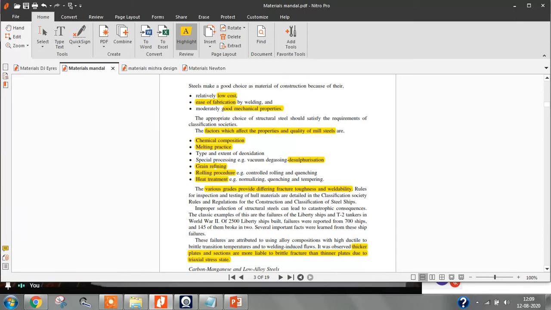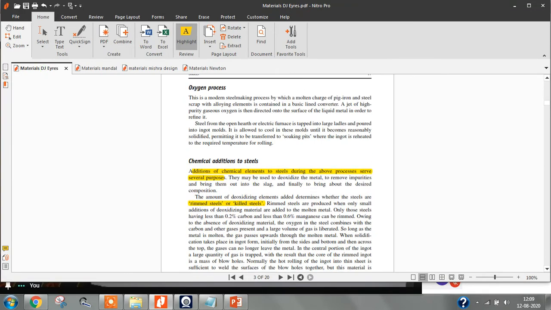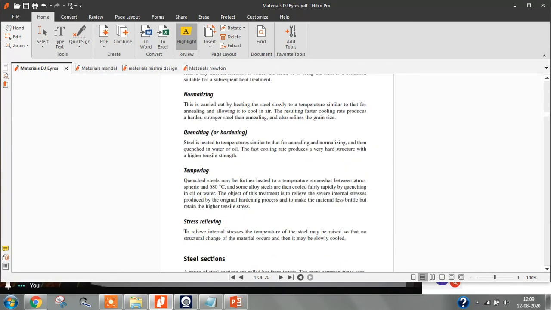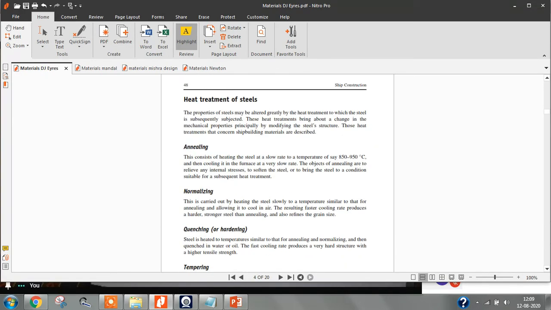Do you know about the heat treatment procedures? Do you remember the heat treatment procedures? Any of these?